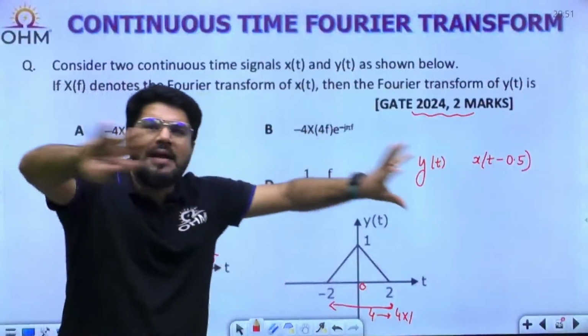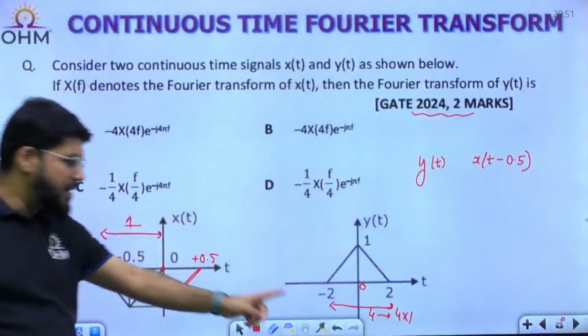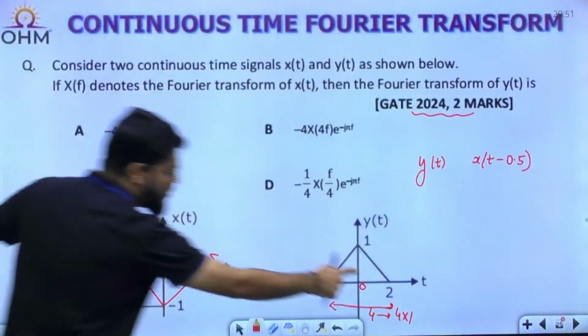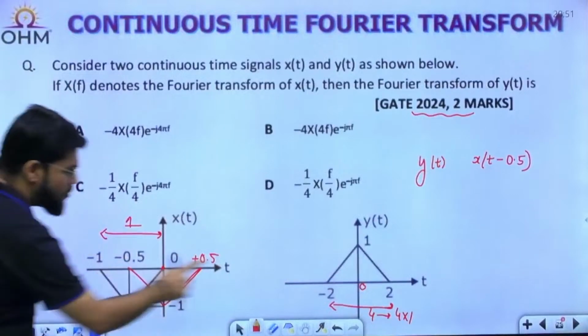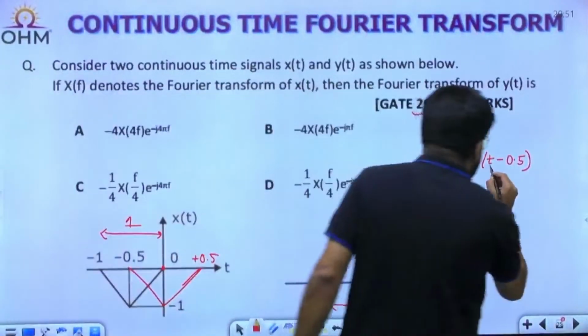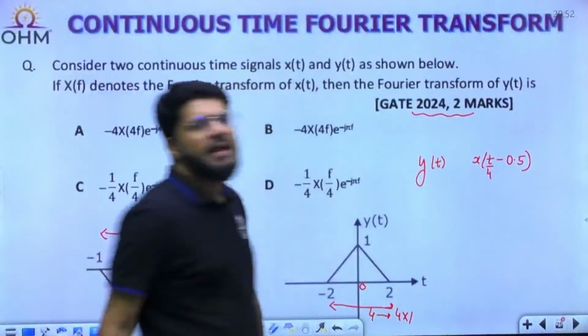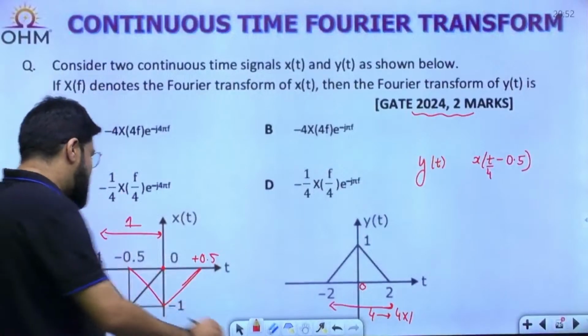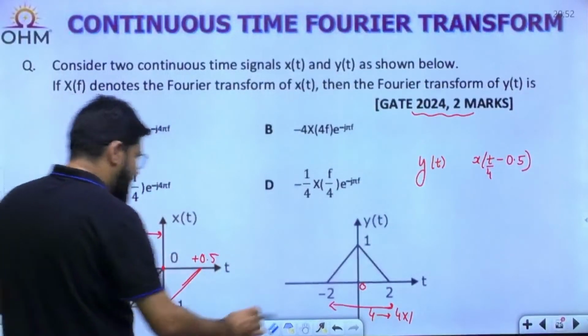Then let me expand the triangle. How much? 4 times, as I told you. When you expand 4 times, 0.5 into 4 will be 2, and minus 0.5 into 4 will be minus 2, correct? So let's expand by 4 times. Expand means t by 4. Expanding 4 times, you will now get a triangle which will be between